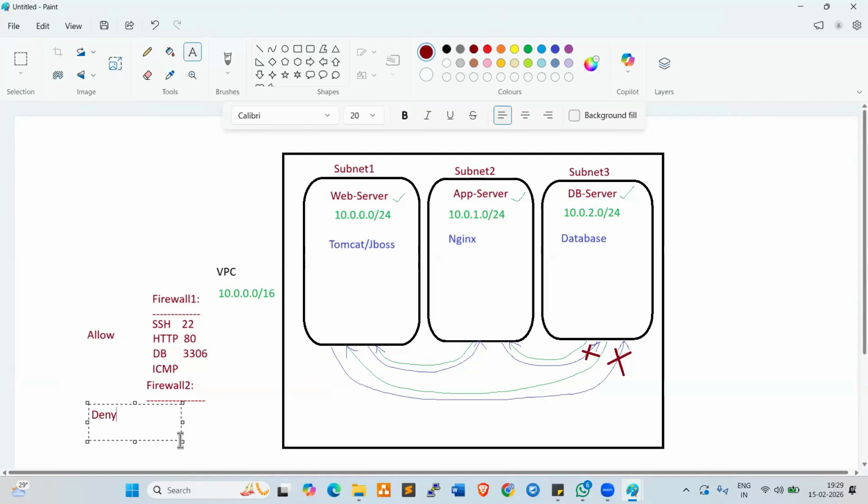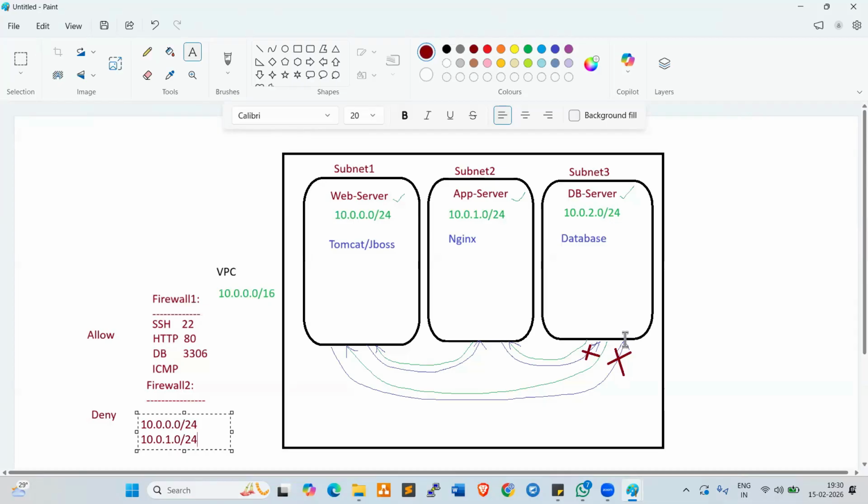where we want to deny, right? So the ranges we need to mention here: 10.0.0.0/24, and also 10.0.1.0/24. From these ranges, I want to restrict the traffic, so that web server to DB server, app server to DB server traffic will be controlled.